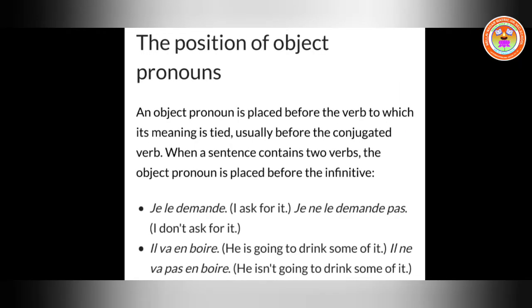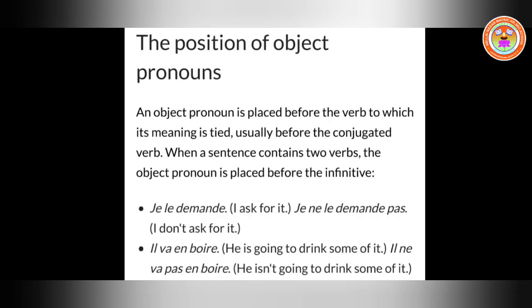Okay, now the position of object pronouns. Now we are going to see everything together, how the pronouns are replaced, either direct object or indirect object or adverbial pronoun y or adverbial pronoun en. Everything, how the placement is done. For example, if in a sentence you are going to replace it by two pronouns, then we have to see the position of the pronouns. An object pronoun is placed before the verb to which its meaning is tied. Usually we place it before the conjugated verb.